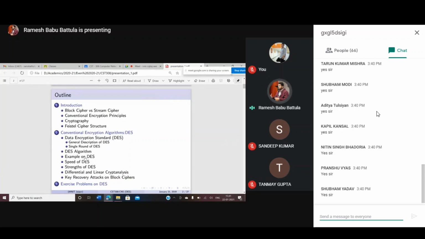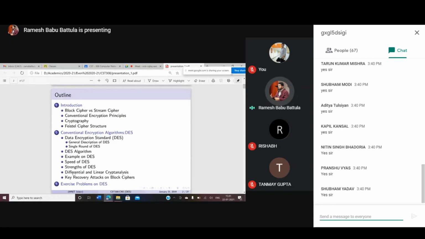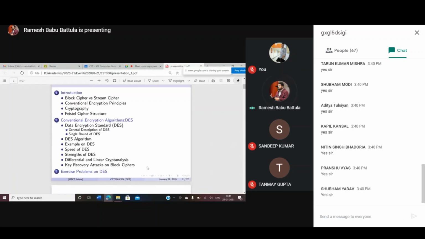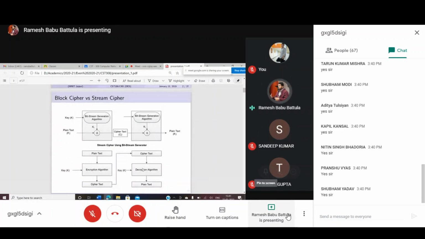We'll discuss a few examples on that, find the speed of that algorithm and what its strengths are, and finally discuss differential and linear cryptanalysis and key recovery attacks on block ciphers, right?